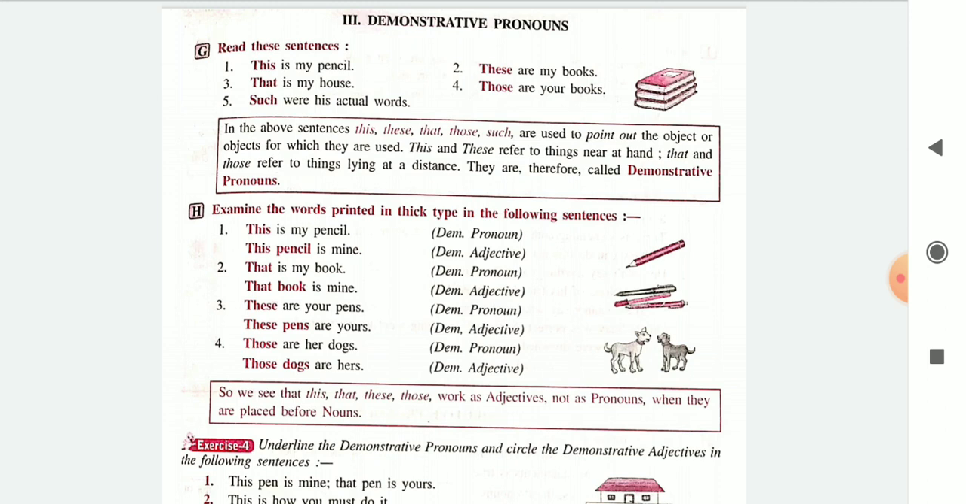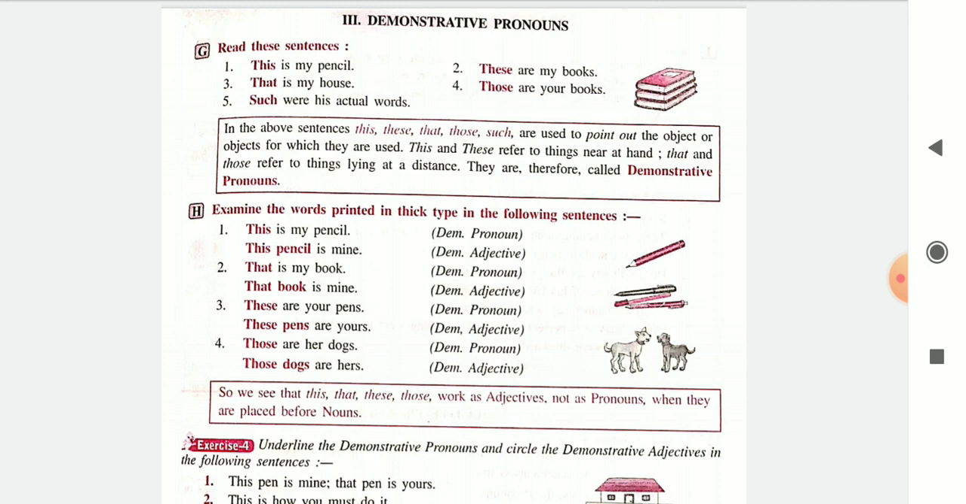We have demonstrative adjectives and pronouns. So when a demonstrative word is followed by a noun, it becomes a demonstrative adjective because it is describing that noun. And when it is not followed by a noun, it becomes a demonstrative pronoun. Pay attention. If I say this pen is mine, it's a demonstrative adjective. But if I say this is my pen, demonstrative pronoun. I hope you have understood.